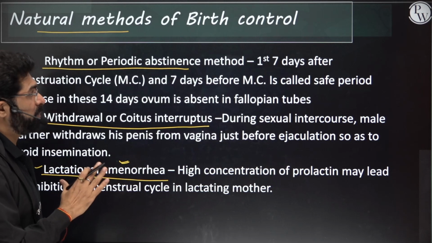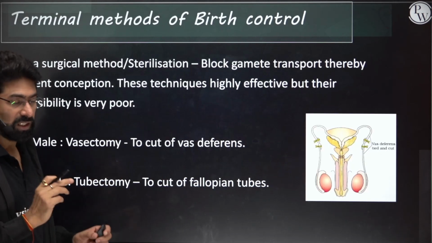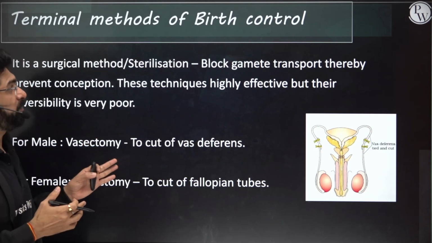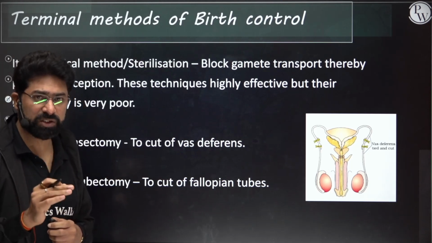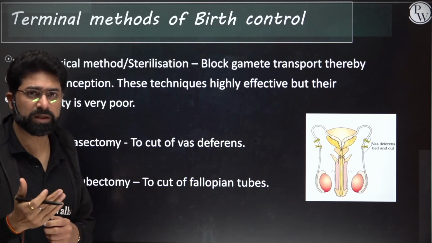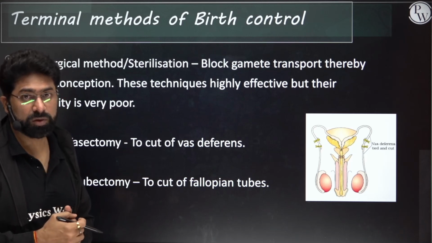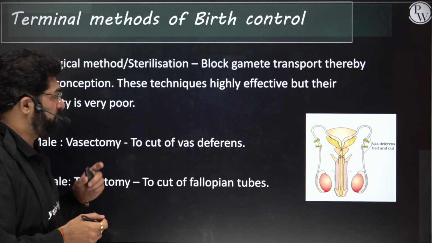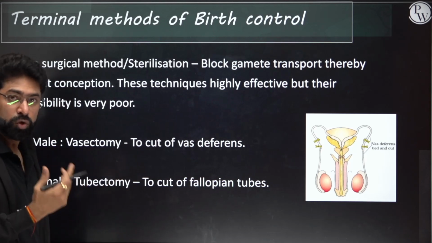Okay, so this was all about the natural birth control methods. It was much easier, I think. Now, the terminal method of birth control. These are called sterilization methods or terminal methods, because after that they are not going to be reversed. These are irreversible methods of birth control. For males it is vasectomy, and for females it is tubectomy.